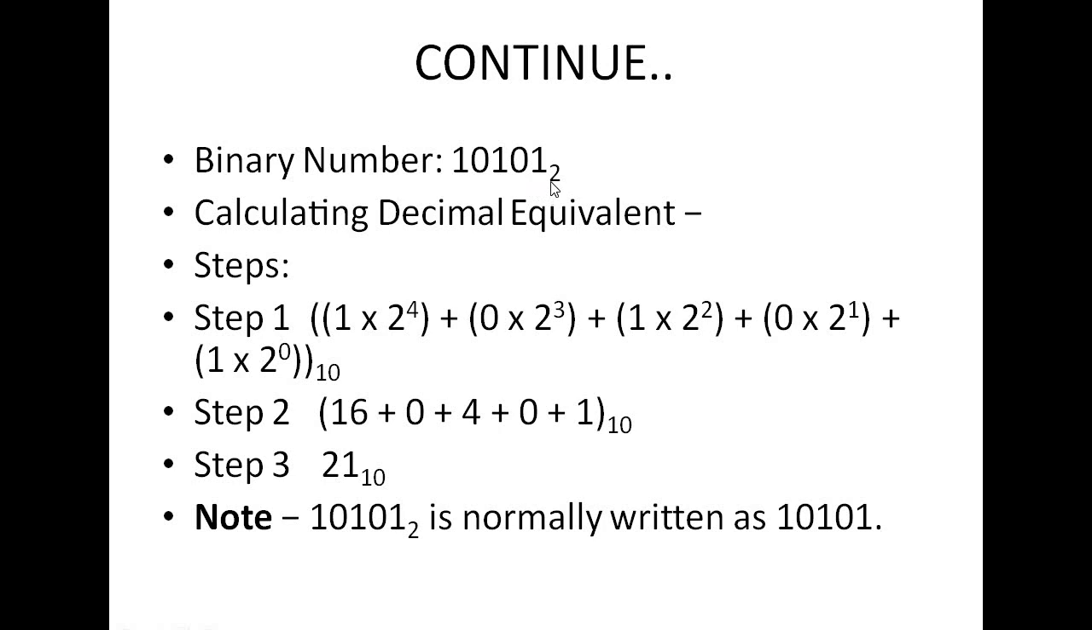After 0, how many digits are there? Only 1. So 0 into 2 to power 1. And after 1, how many digits are there? No digit is there. So 2 to power 0.